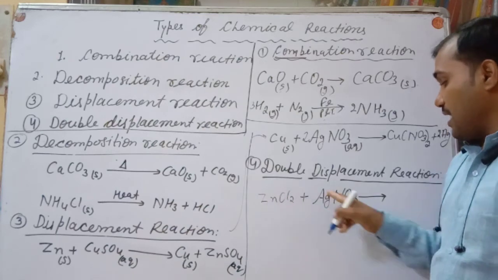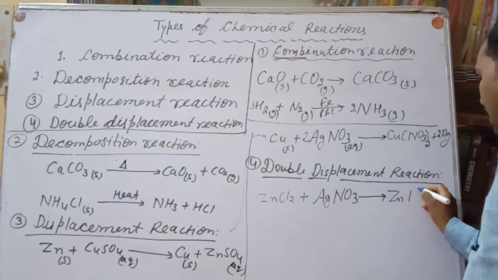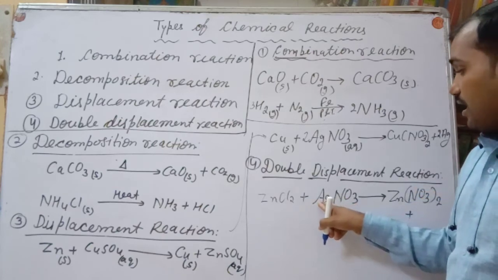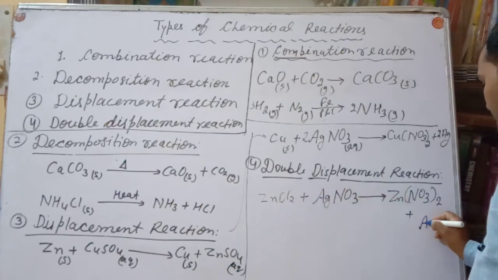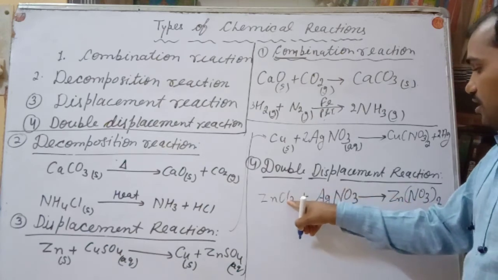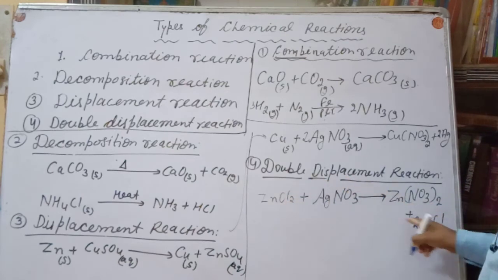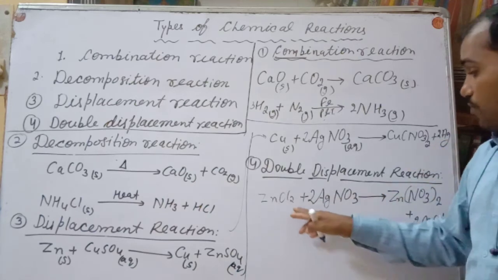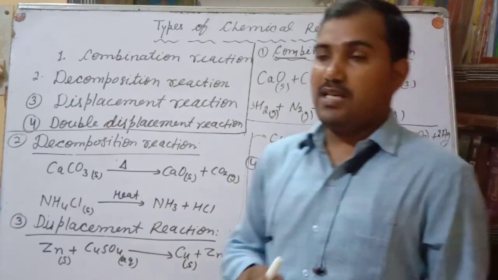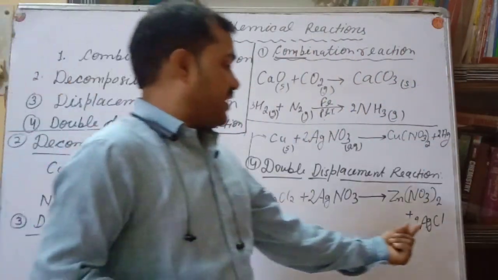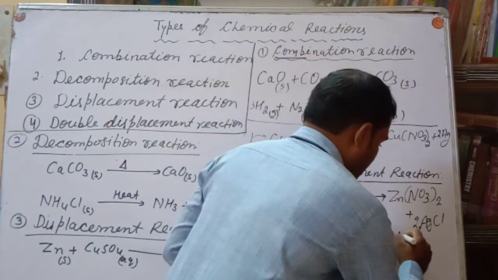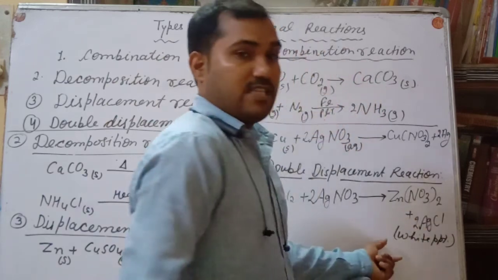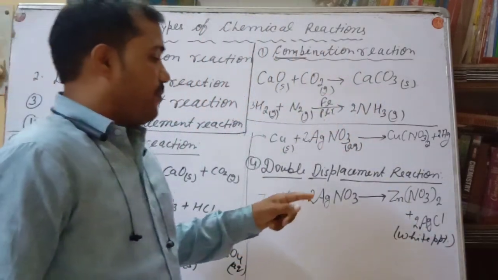So we get Zn(NO3)2 plus AgCl. But how many Cl, beta? 2 Cl. So you have to write 2 AgCl. Here 2 Ag and 2 NO3 on both sides. It is balanced. Both reactants are aqueous solutions, and you will get a white precipitate of AgCl. So it is also known as a precipitation reaction.